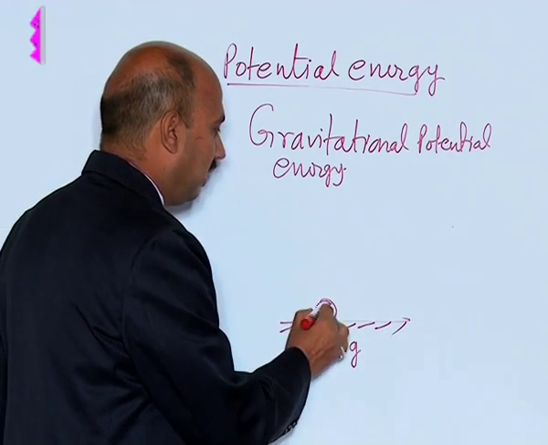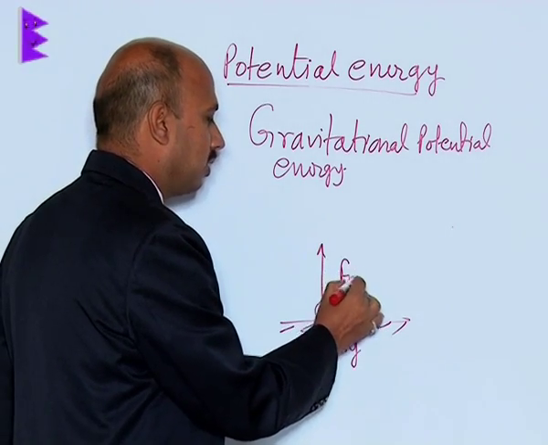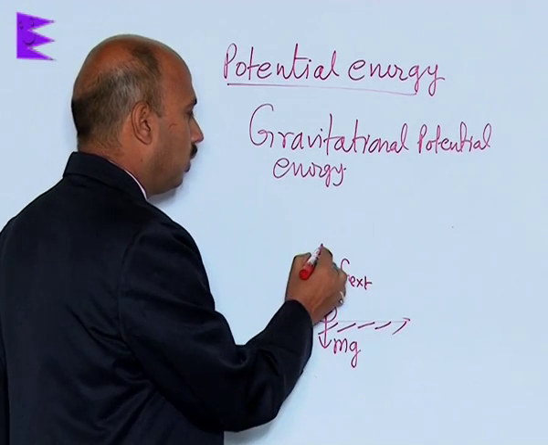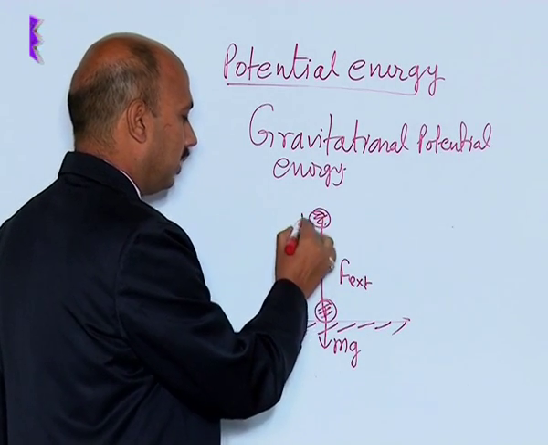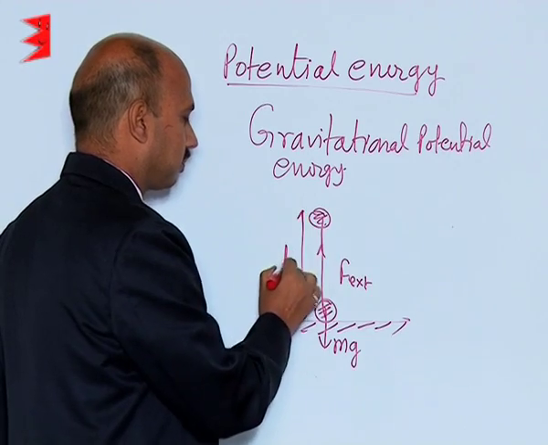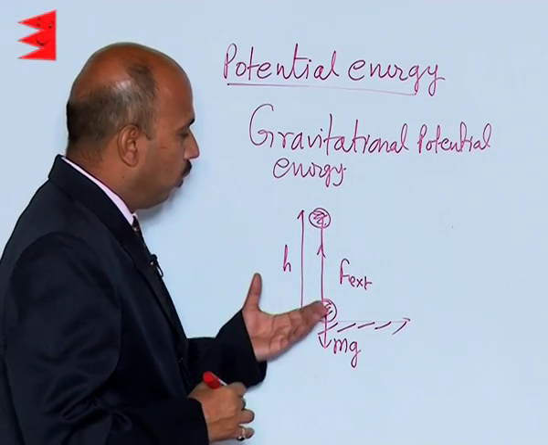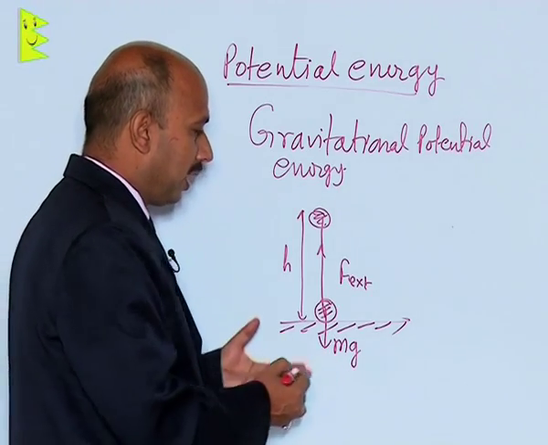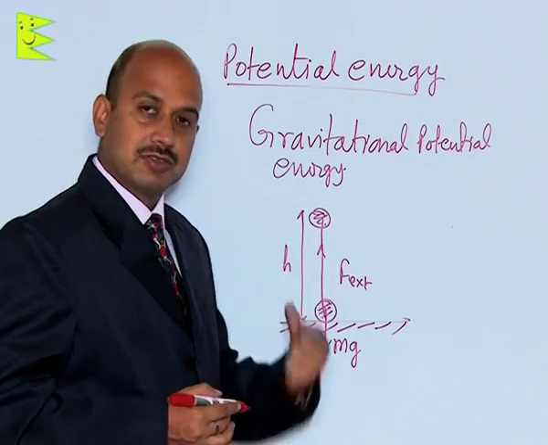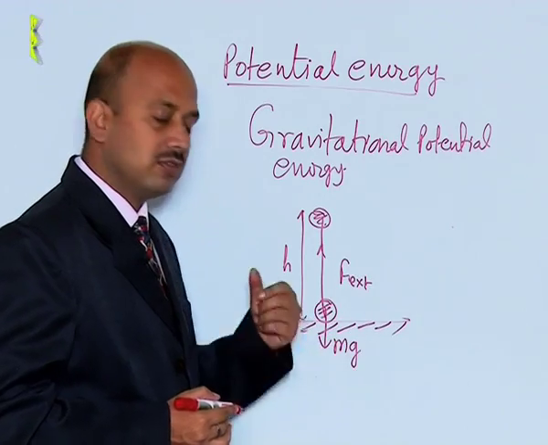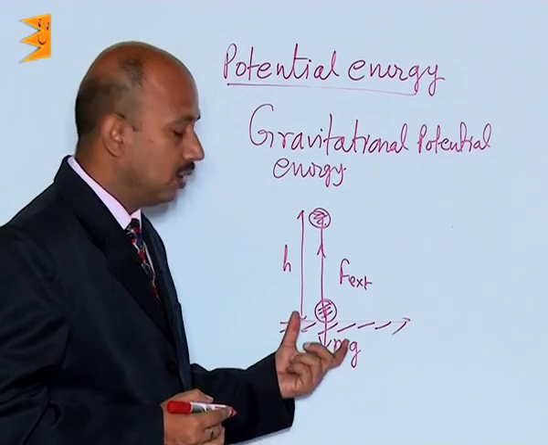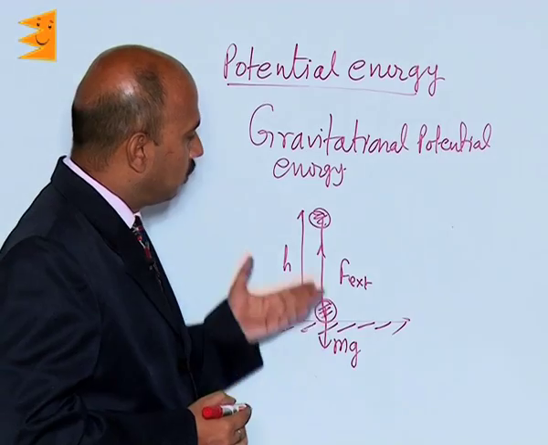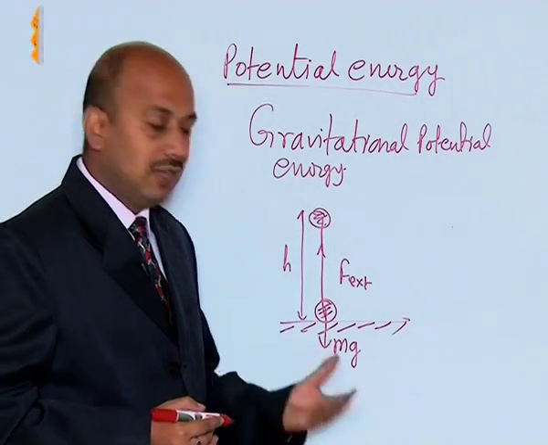Now, this body is lifted up by applying an external force to the height h. When we lift the body, we apply an external force, F external, whose magnitude is equal to mg, that is the weight of the body. So, we take the body to the height h without any acceleration.